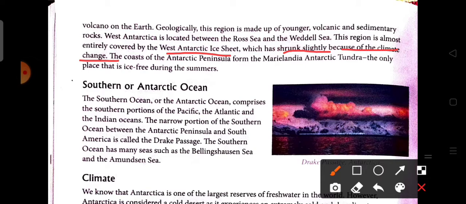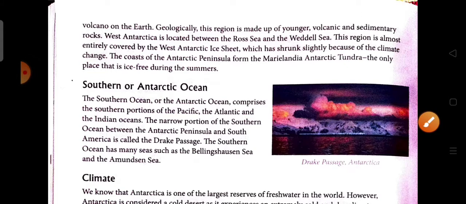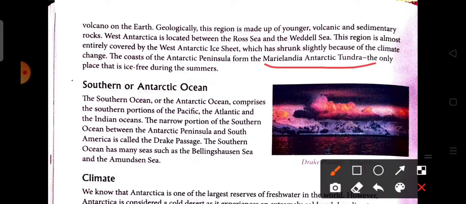The region became slightly lower in elevation. The coast of the Antarctic Peninsula forms the Maritime Antarctic tundra, the only place that is ice free during the summer. So the Maritime Antarctic tundra is present at the coast of the Antarctic Peninsula, and this is the only ice-free place during the summer.